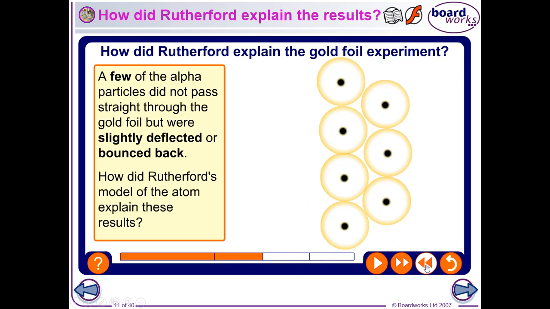Okay, let's just go back and replay that. So that this one gets deflected off and gets detected at an angle, and very, very few will actually hit the nucleus dead on and bounce back.